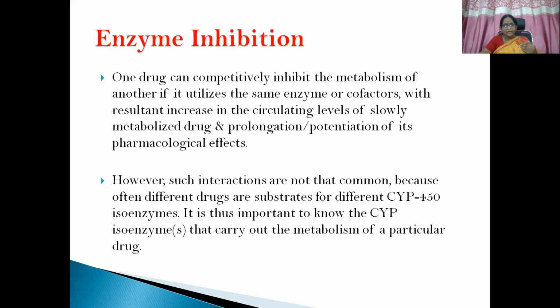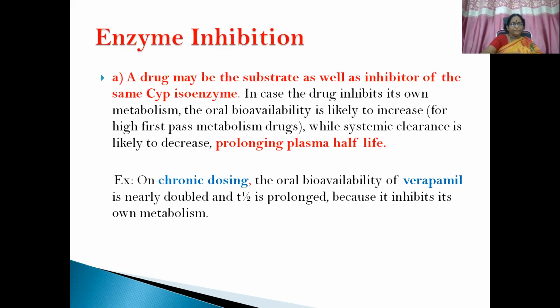Enzyme inhibition is there, so metabolism is not there, so pharmacological action will be enhanced. However, such interactions are not that common because often different drugs are substrates for different cytochrome P450 isoenzymes. It is thus important to know the CYP isoenzymes that carry out the metabolism of a particular drug.